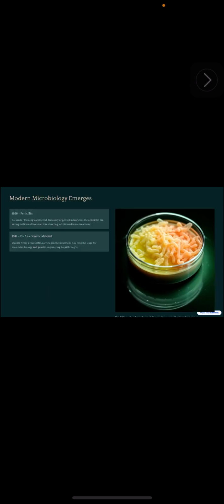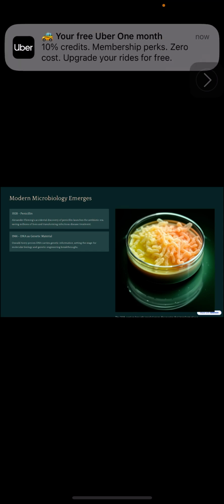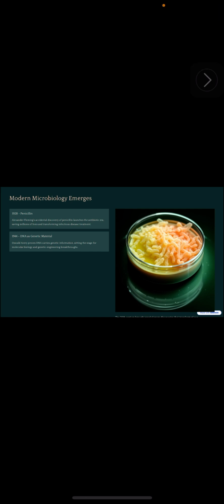Modern microbiology. How did modern microbiology emerge? Many of us know that penicillin was the first antibiotic, introduced by Alexander Fleming accidentally. It was not introduced intentionally, but Alexander Fleming's accidental discovery of penicillin launched the antibiotic era.